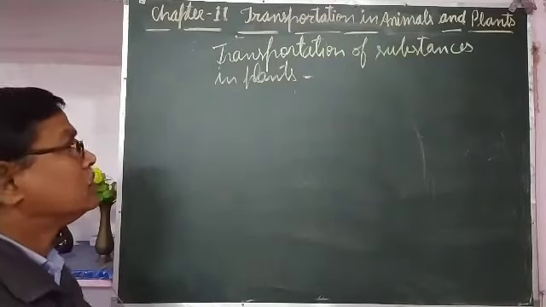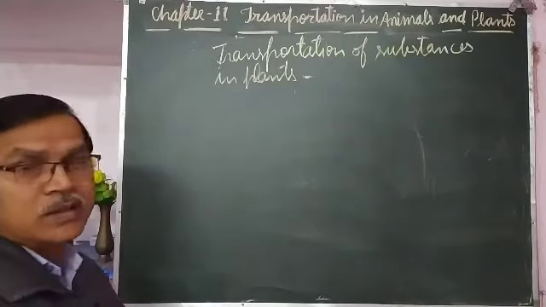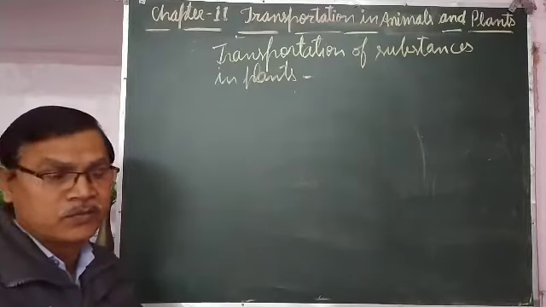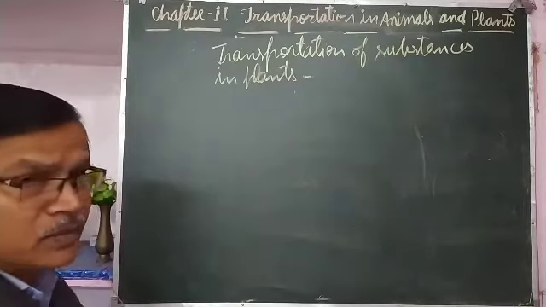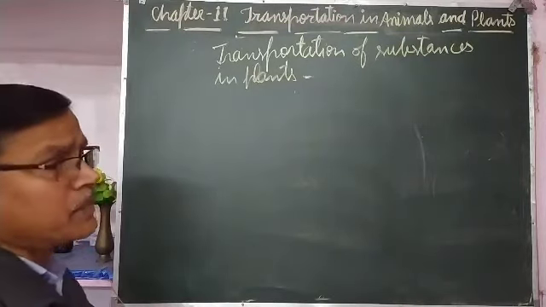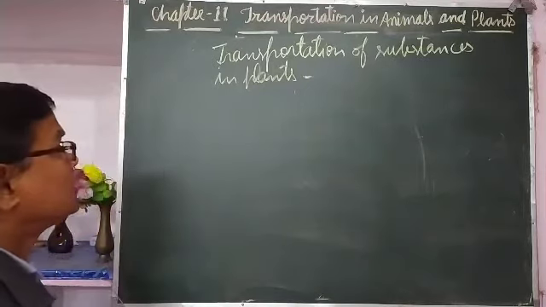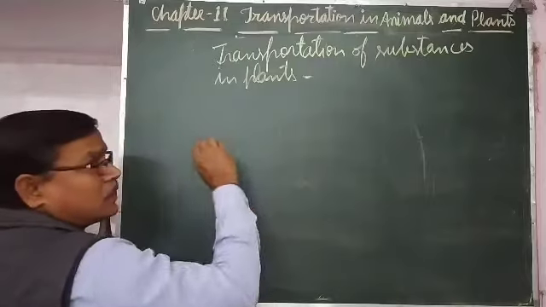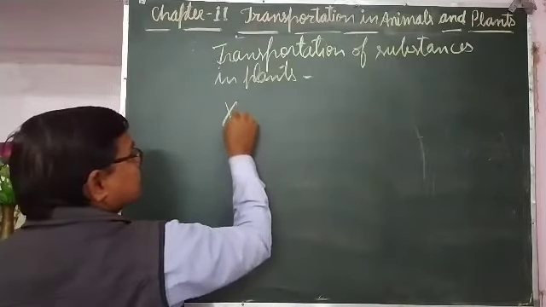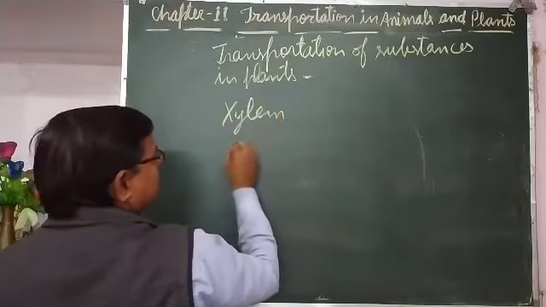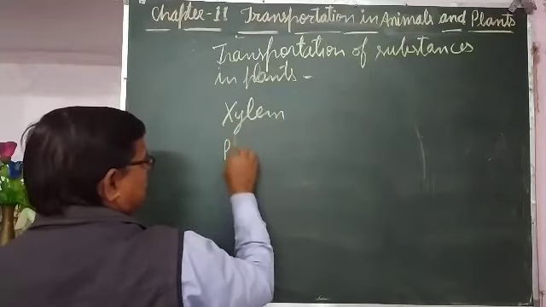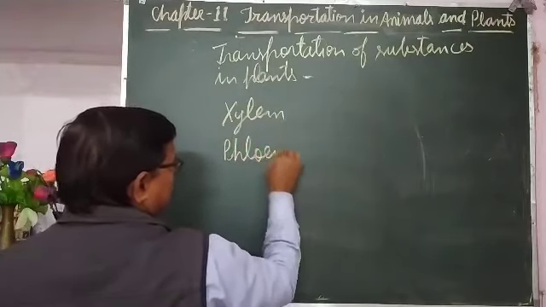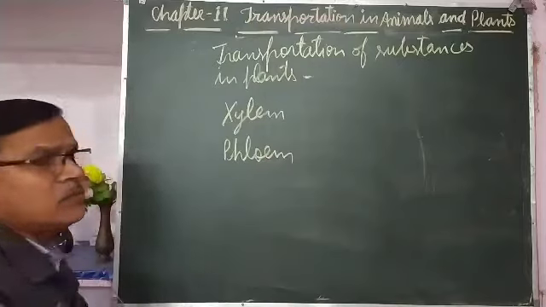Like that in plants also, all the cells require various components of food, water, minerals, etc., so these are supplied to the cells. For this purpose, two types of tissues are present, xylem and phloem.